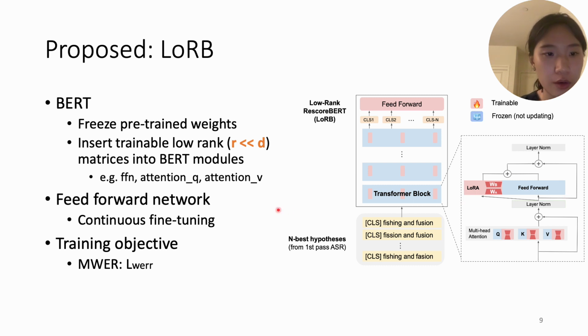To be noted here, for the feed-forward network, we do not freeze any pre-trained weights. Instead, we continuously fine-tune the feed-forward network using the same training objective, the minimum word error rate training objective, similarly as the rescoring.